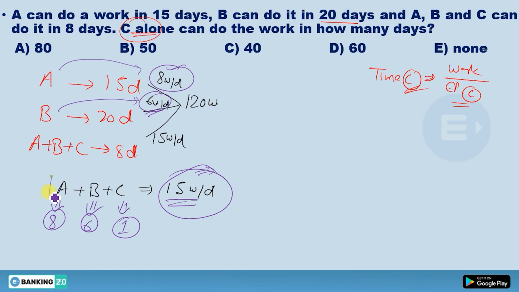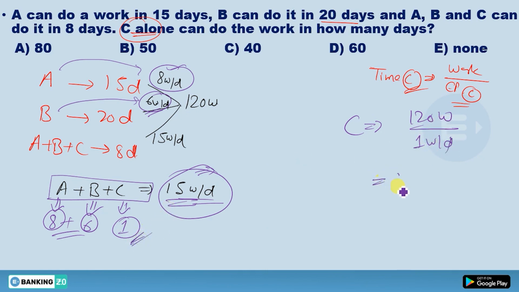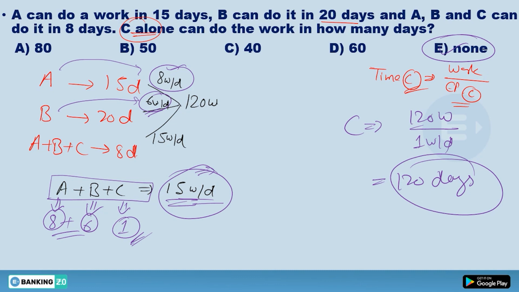So clearly they all three are doing 15 work per day, but A and B together can do 14 work. It means C is doing only 1 work per day. So can I say C's time would be 120 work divided by this 1 work per day, because efficiency of C is 1 work per day. You're getting 120 days as answer. C can do the work alone in 120 days. So this E would be the answer, none of these.